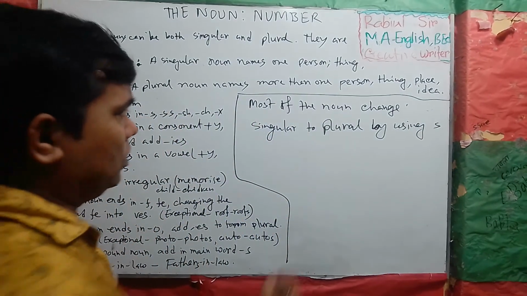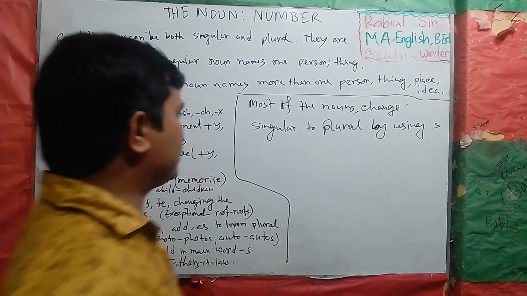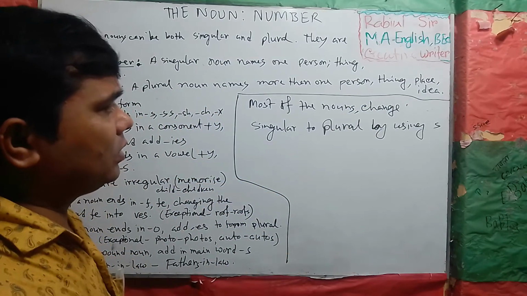Most of the nouns change singular to plural by using s.